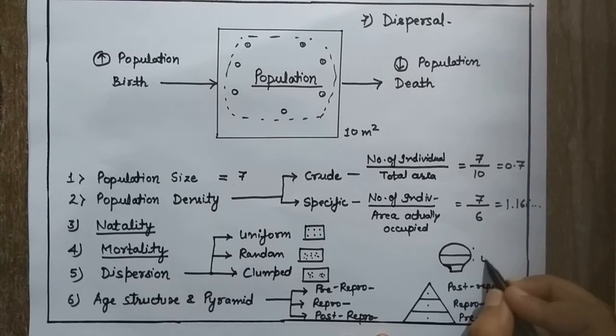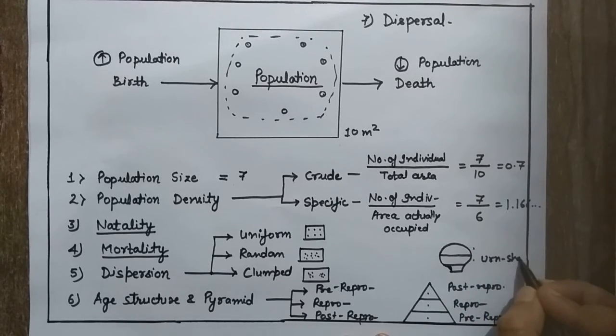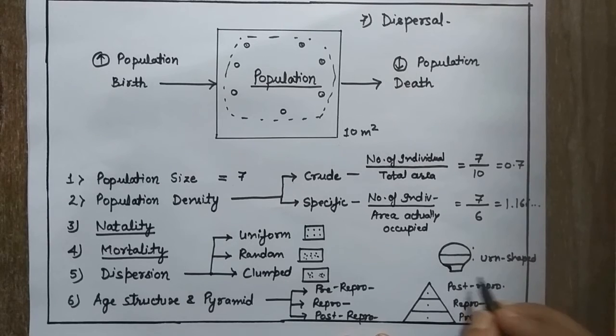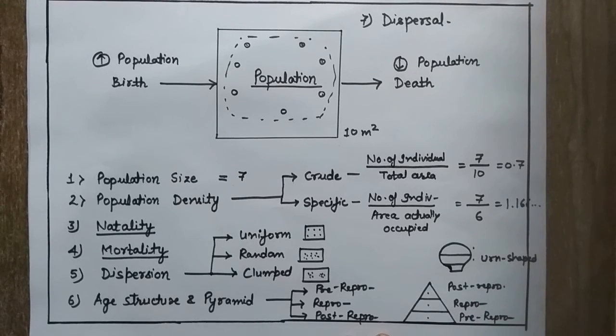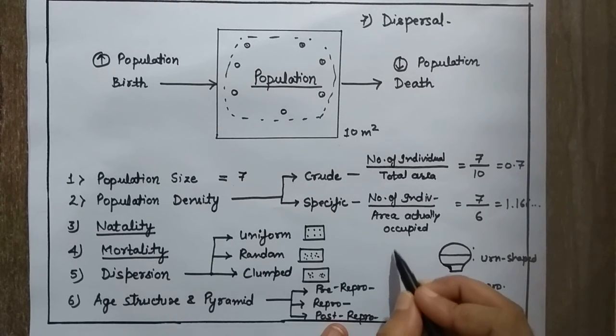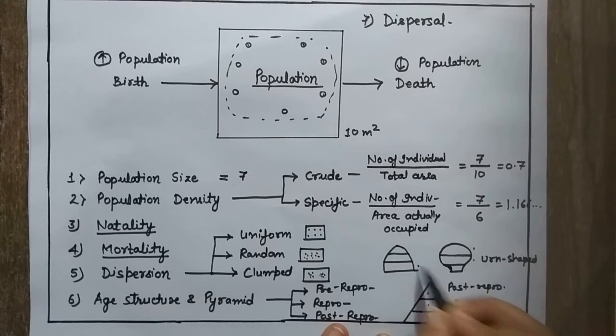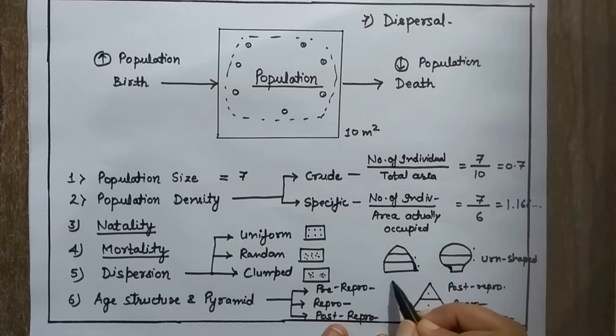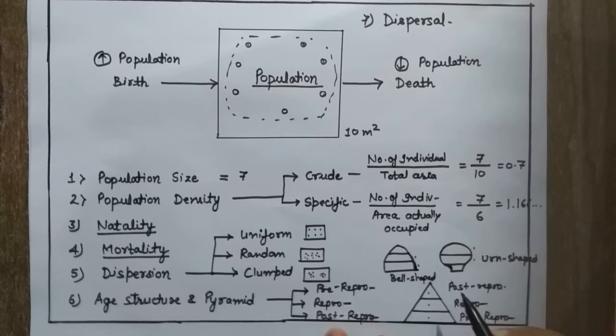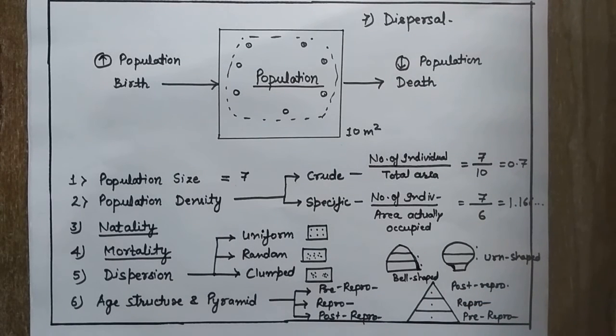This urn-shaped pyramid is of the diminishing type and shows a diminishing population. The other one is the bell-shaped pyramid. Here the pre-reproductive and the reproductive are similar in number, and hence it is a bell-shaped pyramid and shows a stabilizing population.